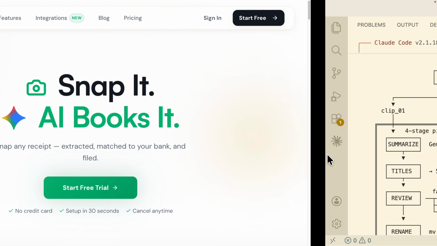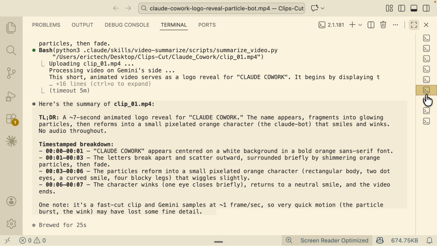And furthermore, if you take a look at one of the videos that I did, I simply provided a clip and it was able to generate me a TLDR, a summary of that video, and also gives me timestamps on exactly what happened in each scene. Which is really detailed, and we can do this entirely using Claude Code and also Gemini with its own video understanding model. So with that being said, if that sounds interesting, let's get into the video.